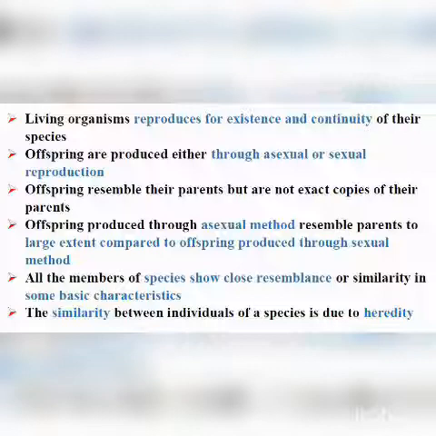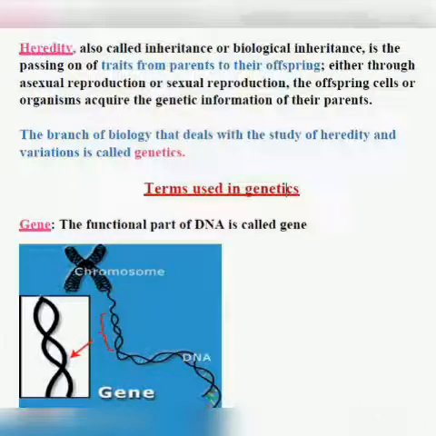Now why is this similarity there? Why are all the dogs similar, all the cats similar, all the parrots similar, all the rabbits similar? Because of heredity. What is heredity? Heredity is also called inheritance or biological inheritance. It is the passing on of traits from parents to their offspring, either through asexual reproduction or sexual reproduction.